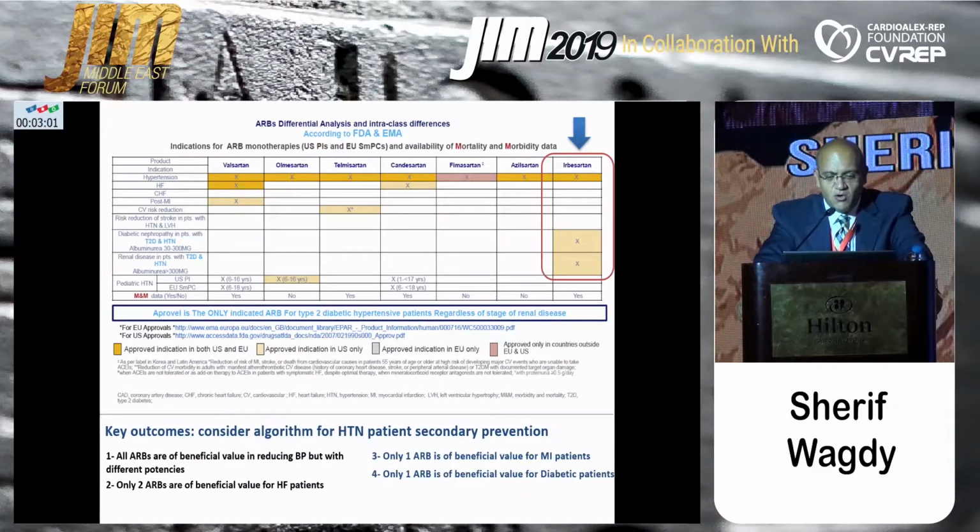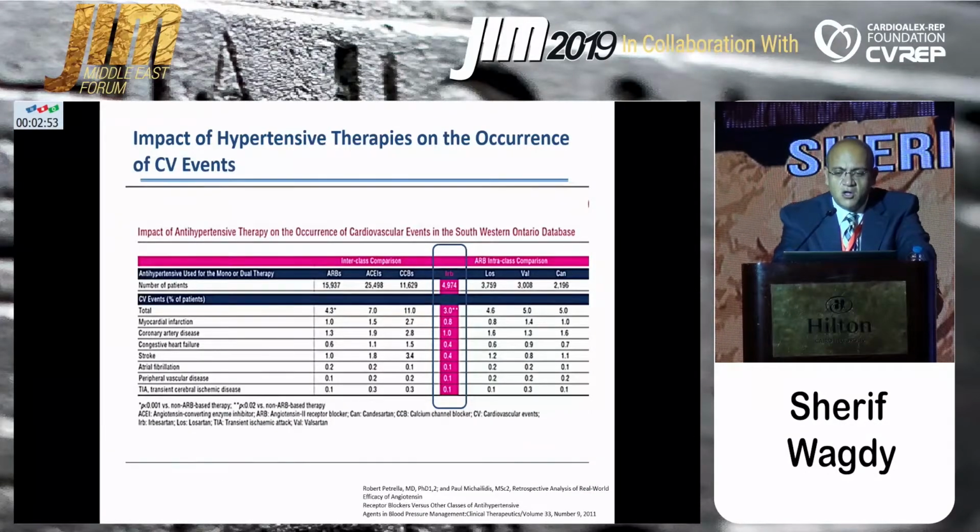It is the only ARB approved for type 2 diabetic hypertensive patients, regardless of the stage of the renal disease. Also, regarding protection from cardiovascular events, the use of irbesartan significantly reduced, in the Southwestern Ontario database, the occurrence of any cardiovascular events compared to other ARBs or other ACE inhibitors.